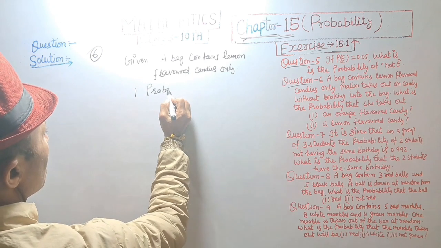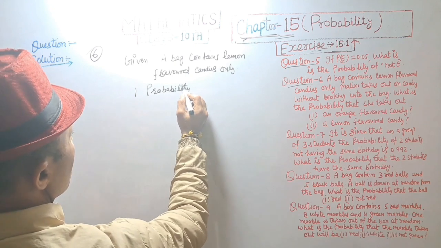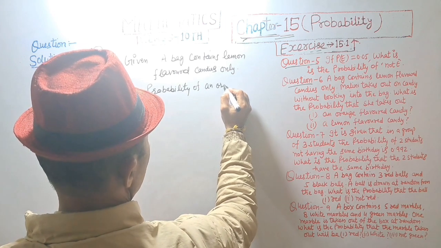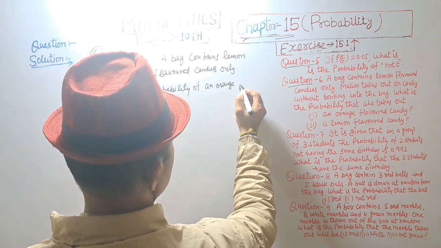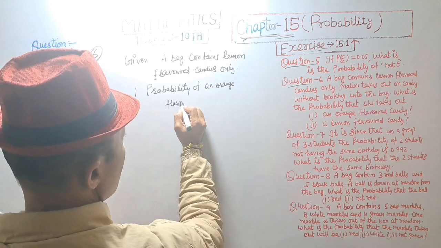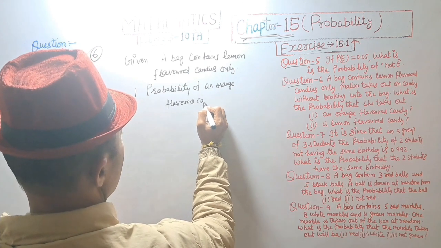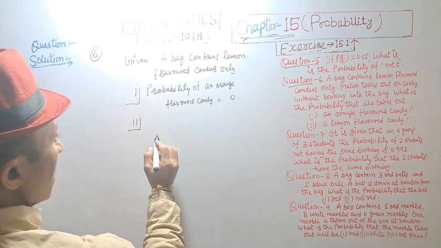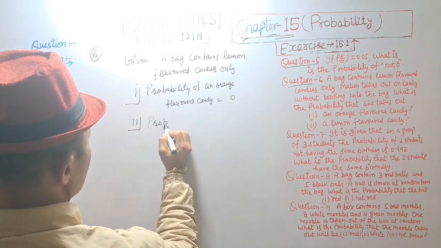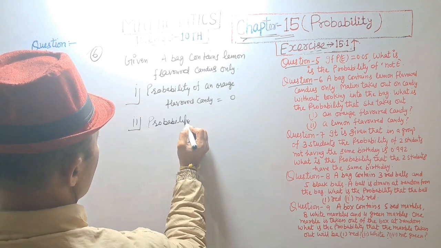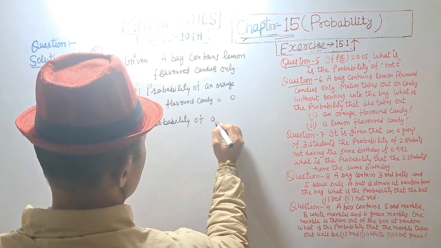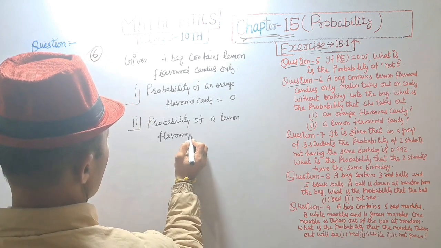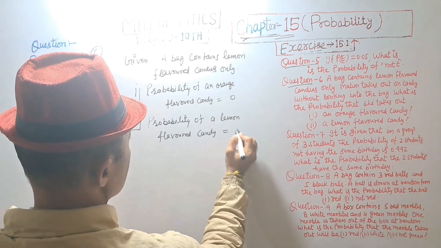Probability of an orange flavored candy is equal to 0, and probability of a lemon flavored candy is equal to 1.